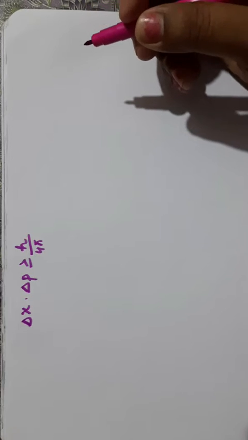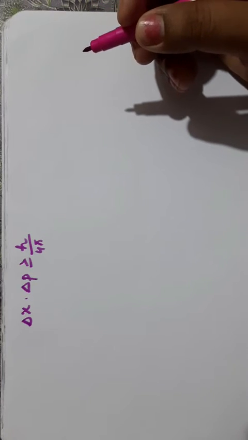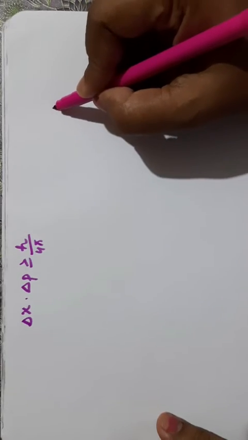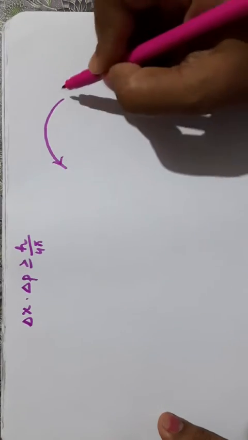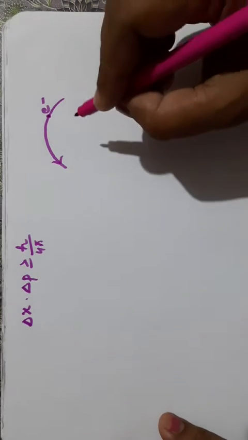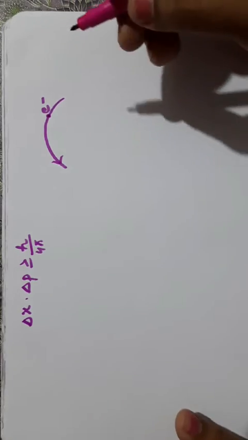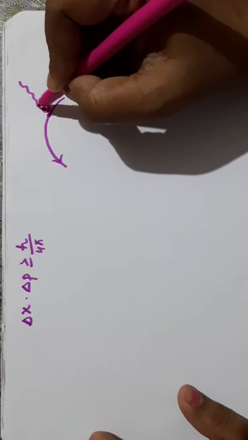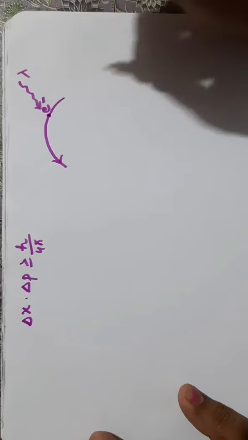Now, how can we find the position of an electron? Suppose the expected path of the electron is this. It has to move in this path. The electron is somewhere here. To see the electron or to locate its position, we have to use light radiation. Suppose we are using an incident light with a certain wavelength lambda.